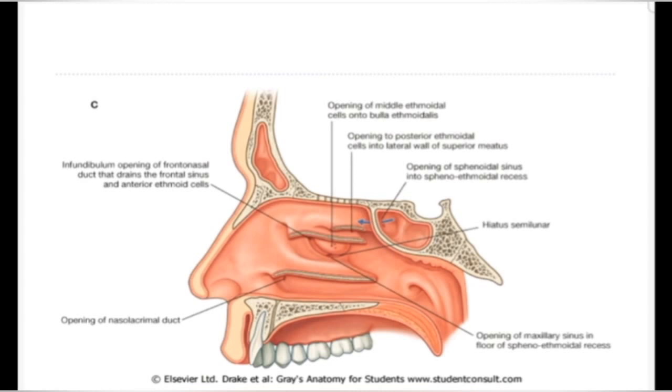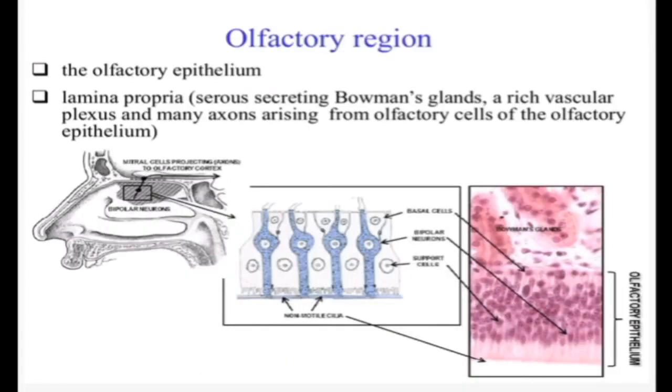The deepest layer of the lamina propria blends with the periosteum of the bone or perichondrium of the cartilage, forming the walls of the nasal fossae. If we talk about the olfactory region of the nasal cavity, as I have said, it is the superior part of the nasal cavity, that is the superior portion of the nasal septum and the mucous membrane over the superior concha and the roof of the nose.